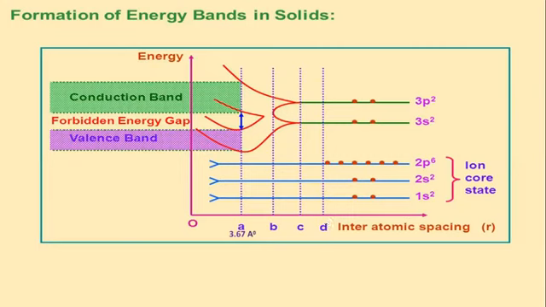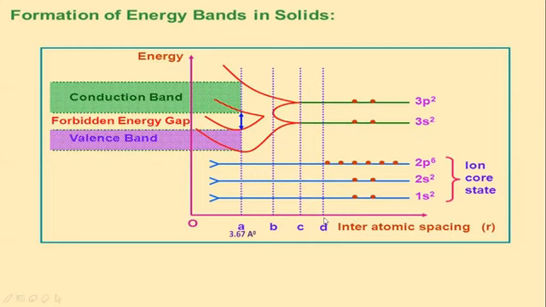Suppose we consider the atoms to be at this place, D. What we are showing on the x-axis is interatomic spacing, and on the y-axis, we have represented energy. So when the atoms are at D, in this case, the atoms are very far away from each other. They are not able to influence each other's atomic shell energy levels.